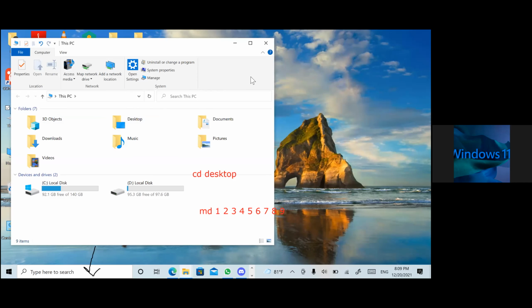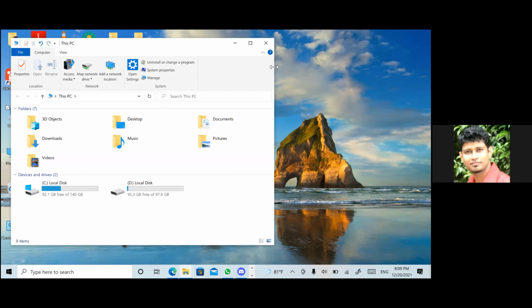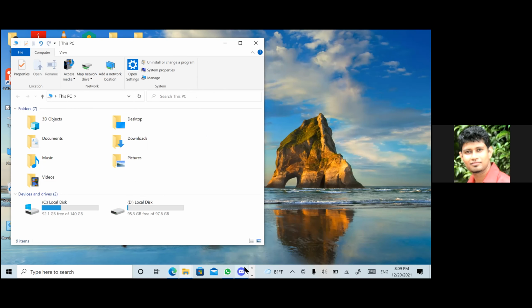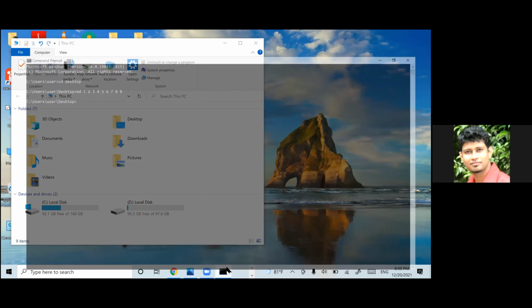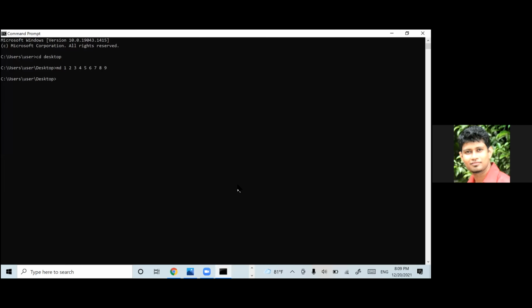Yeah, that's it. So if you want to delete them, you have to type RD. Go back to the command prompt, and if you want to delete that, close this, Pute. Please close this. This PC window you can close. Then type RD space, the same thing, 1, 2, 3, 4, 5, 6, 7, 8, 9. So that will erase all the folders. Anyone else wish to share and get the experience?